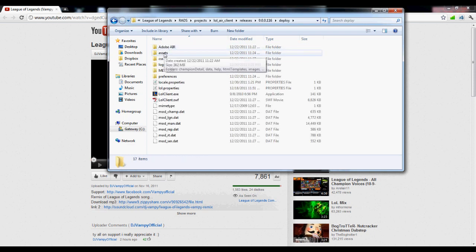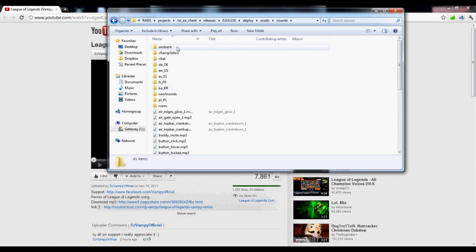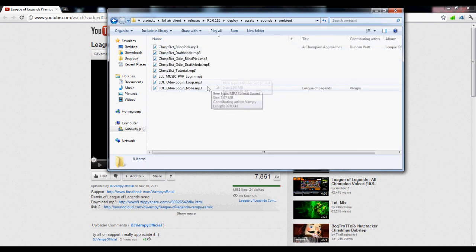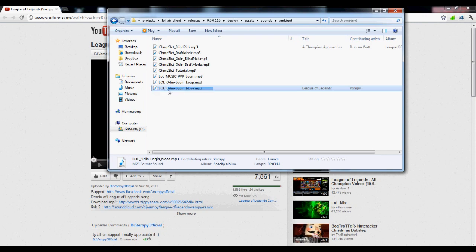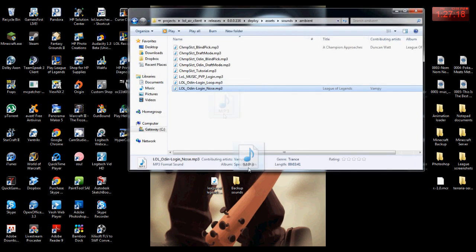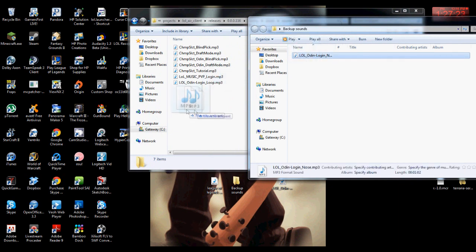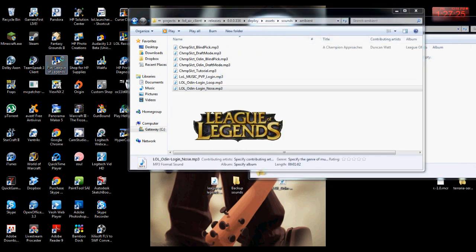Deploy, Assets, Sounds, Ambient, and then right here. As you can see, I already have it switched out, so I'm going to quickly switch it out again so you know it's the right one. I will put the path in the description and other links.